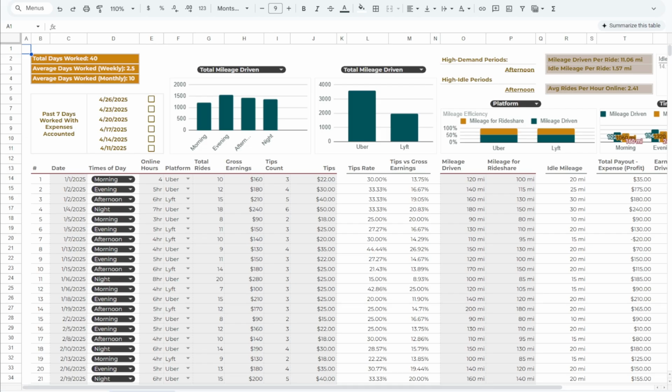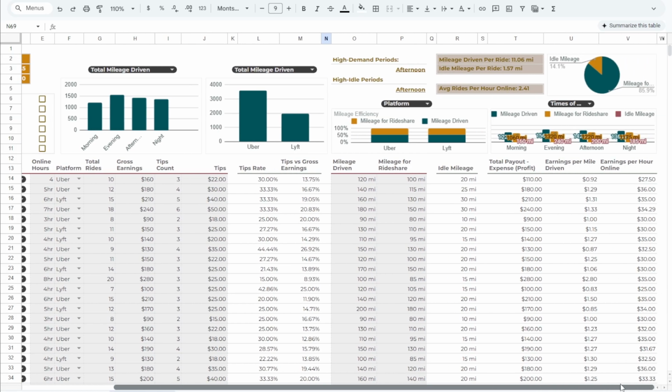What makes this spreadsheet even more valuable is its visual reporting. As data is logged, the top of the earnings log transforms into a dynamic performance dashboard. You'll see your total days worked, the average number of days worked per week and month, and a visual list of your recent work dates. Two interactive bar graphs summarize your rideshare activity. One shows different metrics by time of day, and another compares platforms.